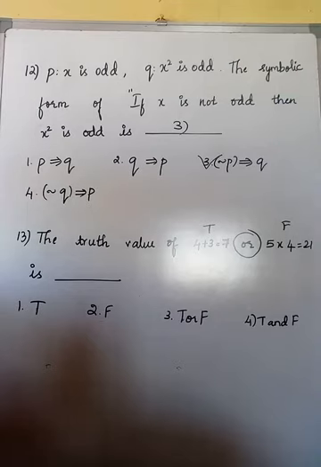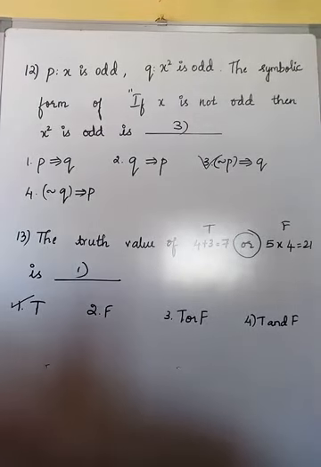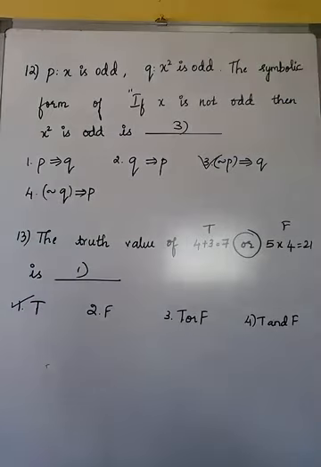Because if any one of the component statements is true, the output we are getting in the truth table will be true only. Yes, "or", what we learnt already. So just check with the options, it will satisfy the first option. So the right answer is the first option. Hope this is clear for you students.